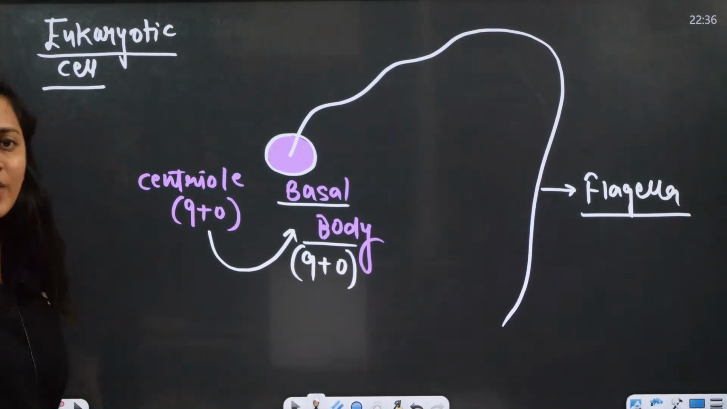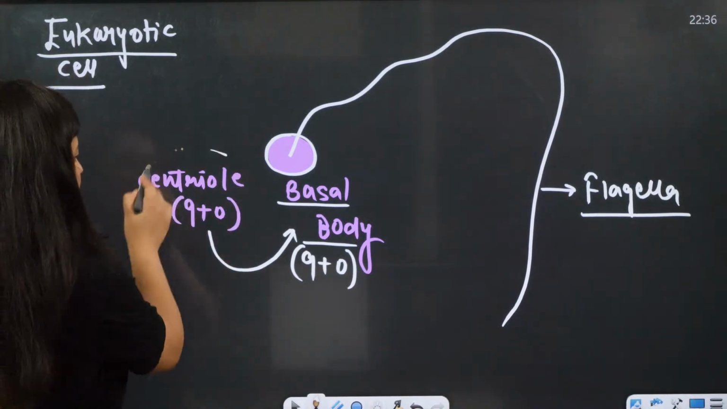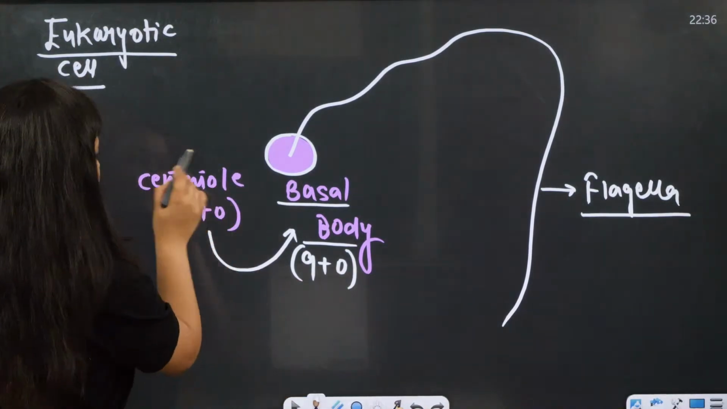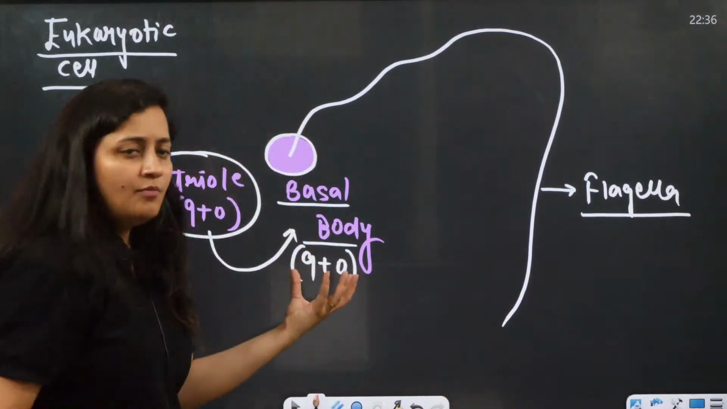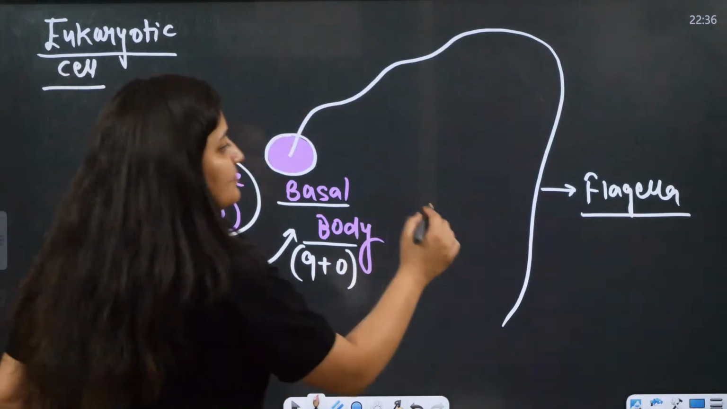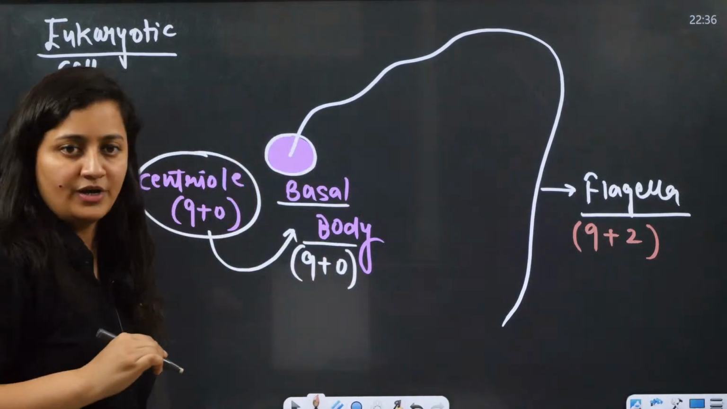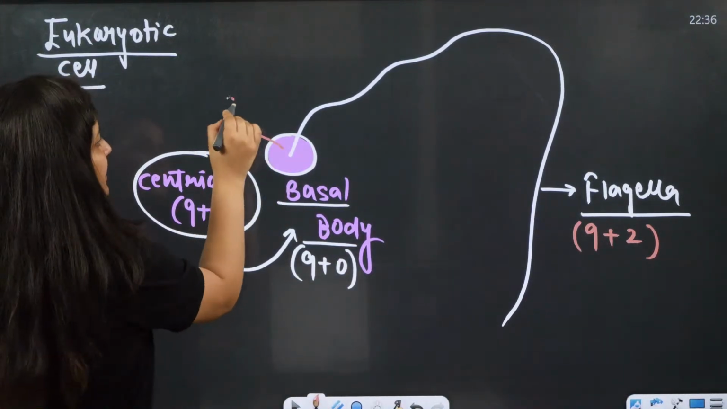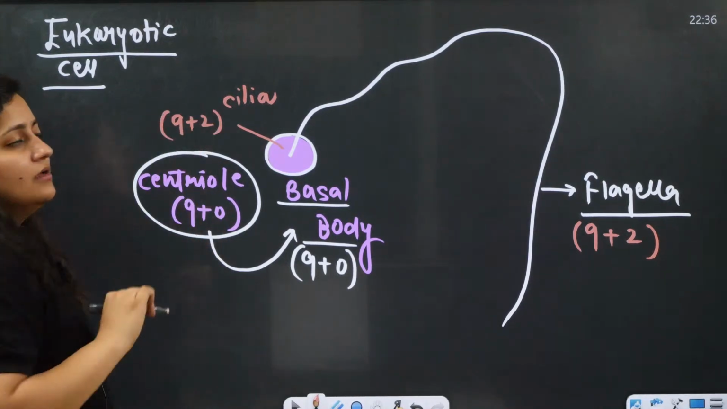We are talking about the eukaryotic cell here, not the prokaryotic cell. Ultimately your centriole is making the basal body, so obviously the 9+0 arrangement is there in the centriole. So even in the basal body the arrangement is 9+0. But what is it making? It is making flagella, but that flagella will have a 9+2 arrangement. Even if that basal body is making cilia, cilia also have a 9+2 arrangement.